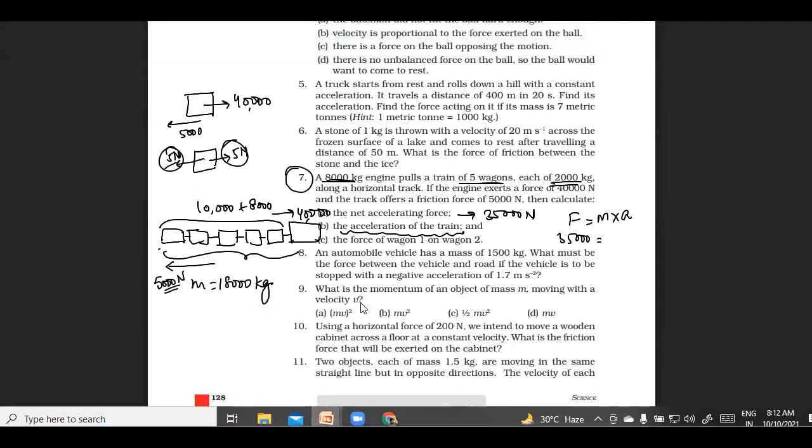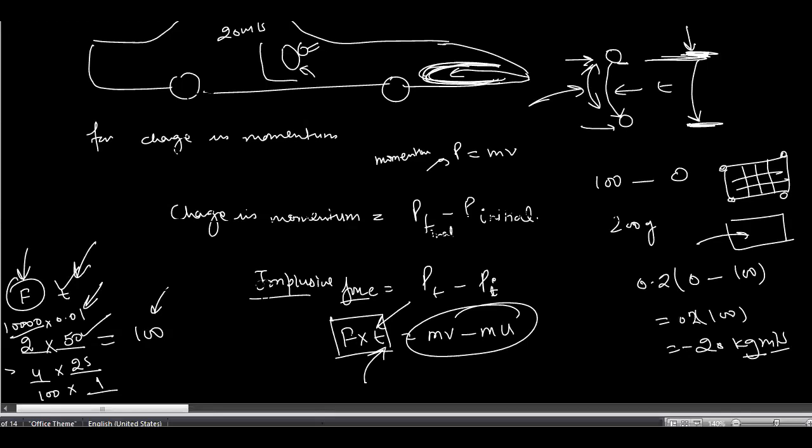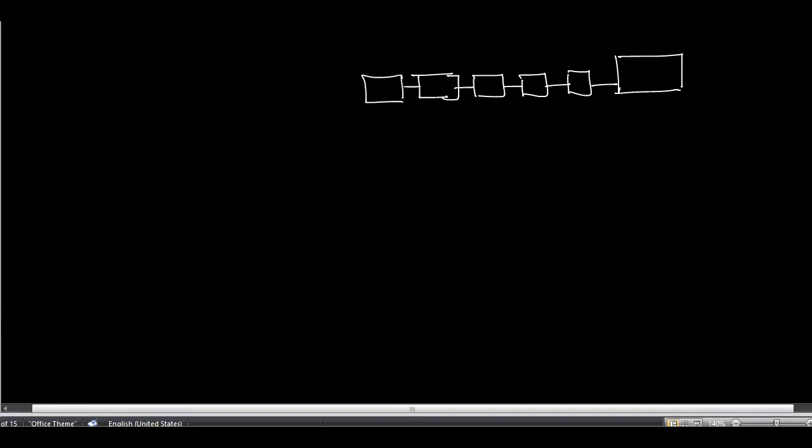So if there is no acceleration, that will be considered as 0. Got it? Let me explain here: this is a train and it has 5 boxes, 1, 2, 3, 4, 5, and here is an engine. The engine is exerting a force of 40,000 newton in this direction, and in the backward direction a frictional force of 5,000 newton is exerting.